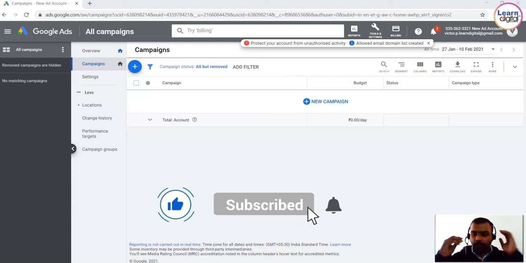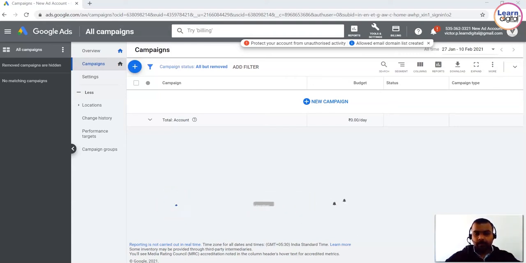So let us learn what is a keyword. Keywords are the words or phrases that people type into the Google search engine to find what they are looking for. For example, if you're looking to buy a jacket, you might type something like men's leather jacket or winter jacket into Google. Even though that phrase consists of more than one word, Google still considers it a keyword, or you can call it a key phrase.